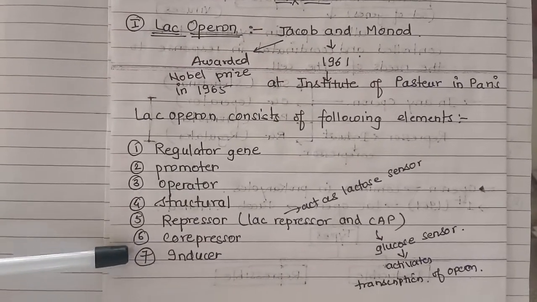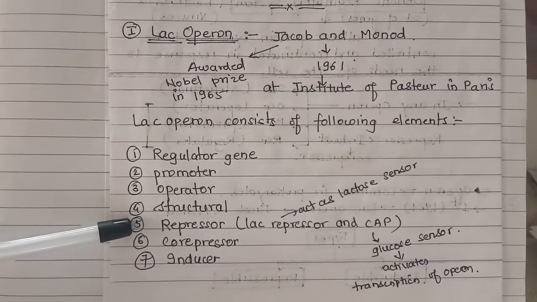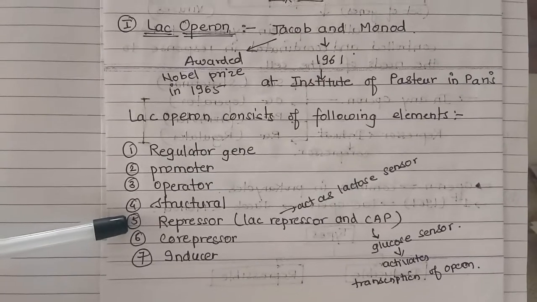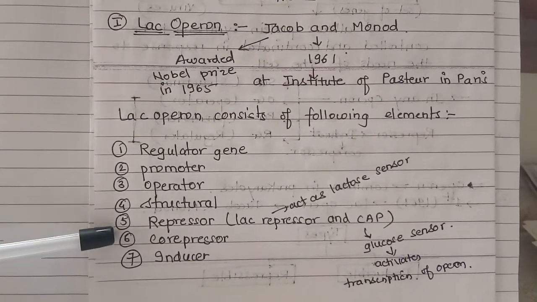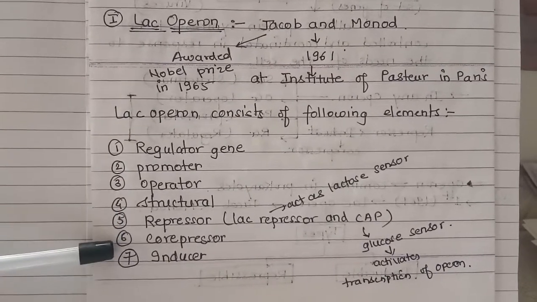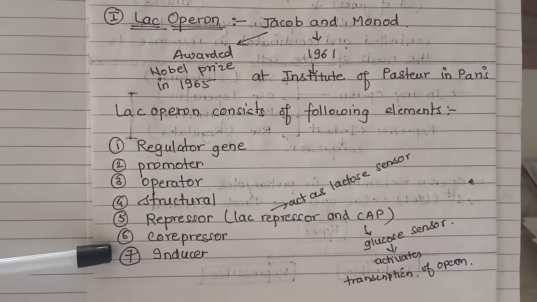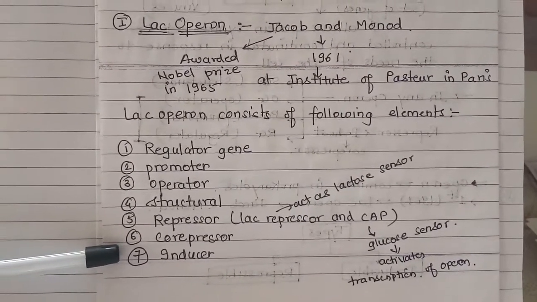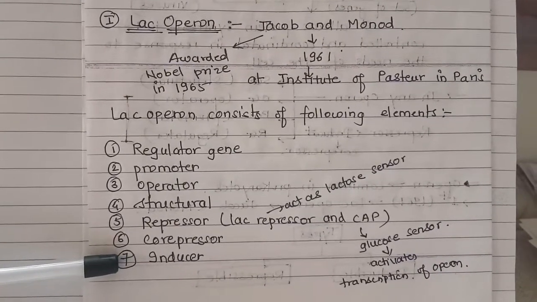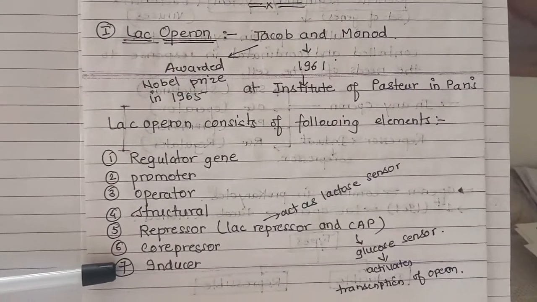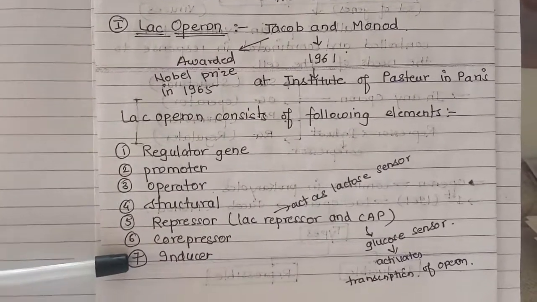In short, repressor protein, as the name suggests, is a repressor which represses or suppresses the synthesis of any protein. Co-repressor will be present along with the repressor, and inducer is the element or a chemical which induces the process of transcription. Now in our case, lac operon, inducer is lactose. Some other advanced part we will study, which is not part of our BSc, which we will see after some time.